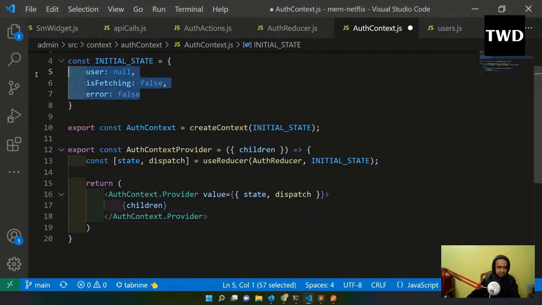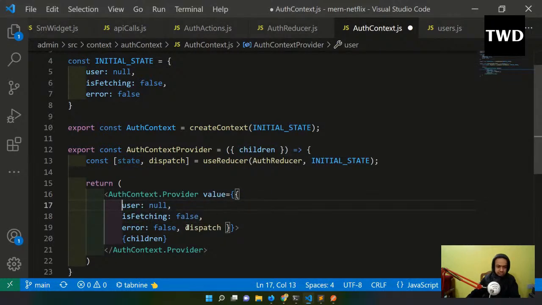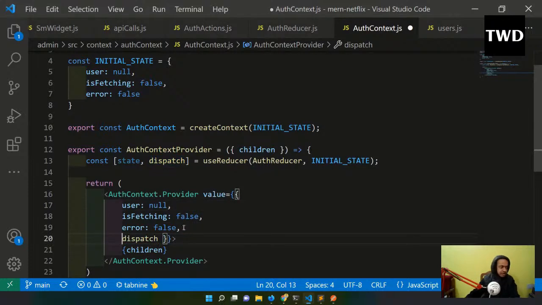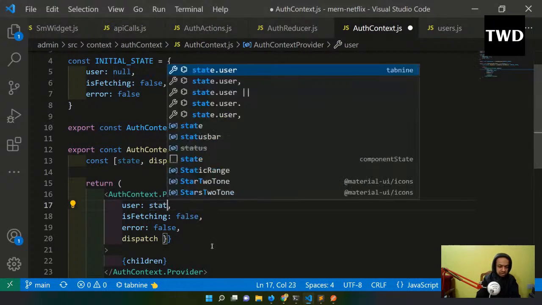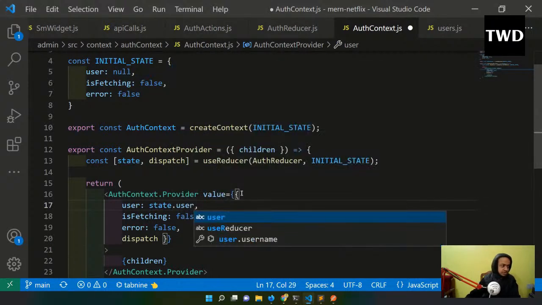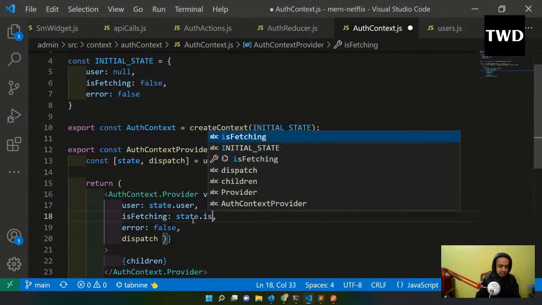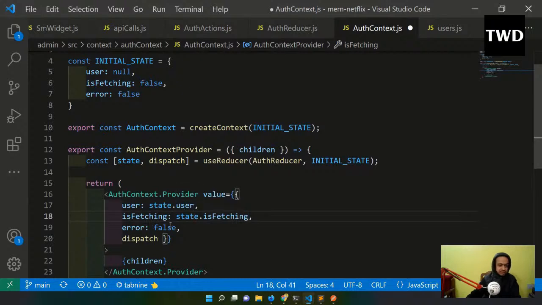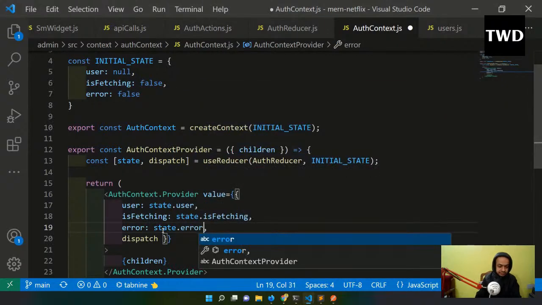Okay, so let me copy these things and have it in a proper way. User is state.user, isFetching is state.isFetching, and error is state.error.